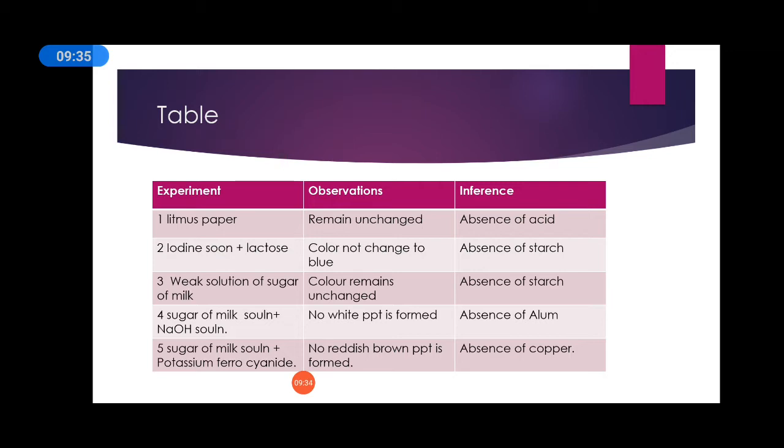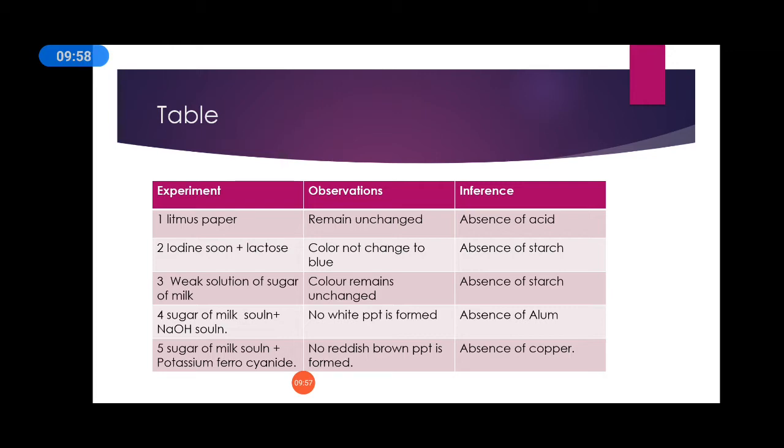Now, the first experiment is with the litmus paper. In the test tube containing aqueous solution of sugar of milk, blue litmus paper is added. Now what happened? The blue litmus paper remains unchanged, so it shows the absence of acid. Next is the iodine test.